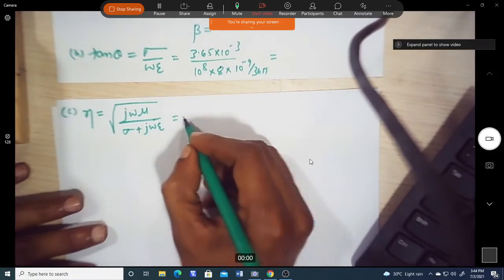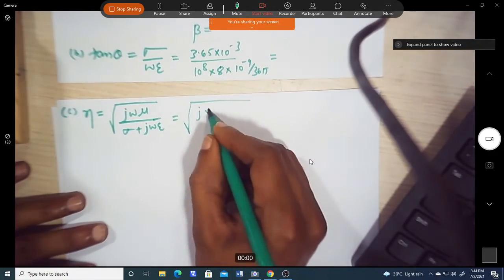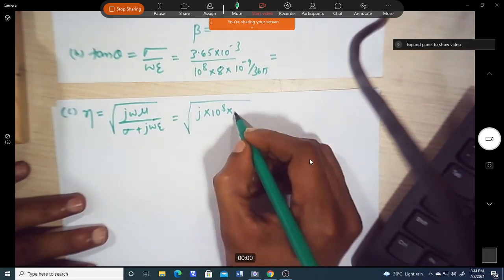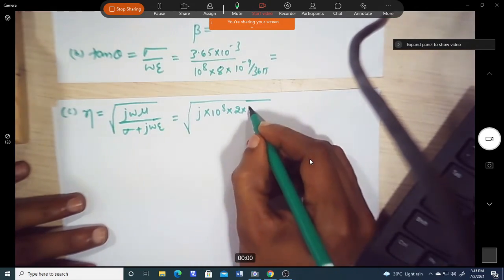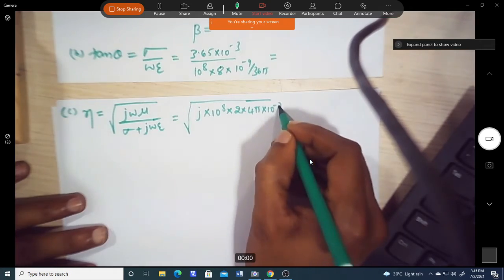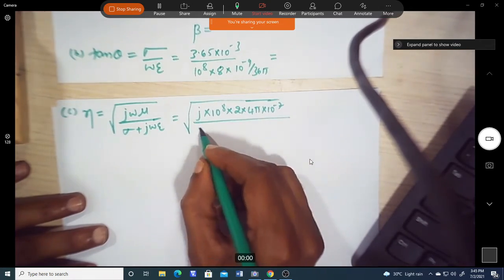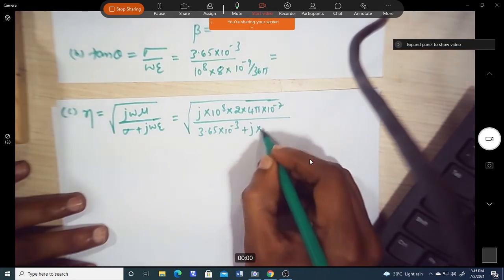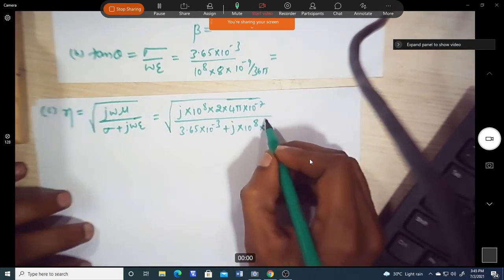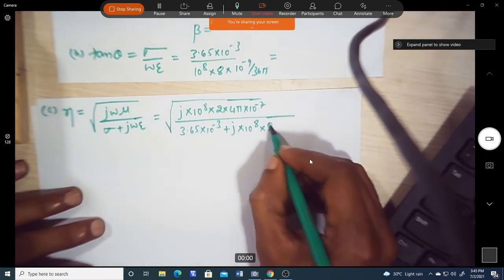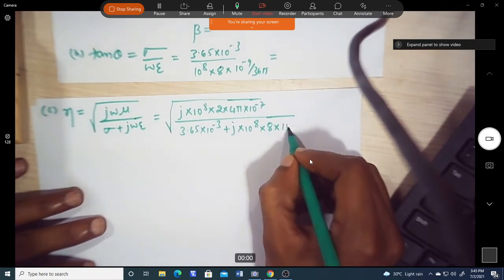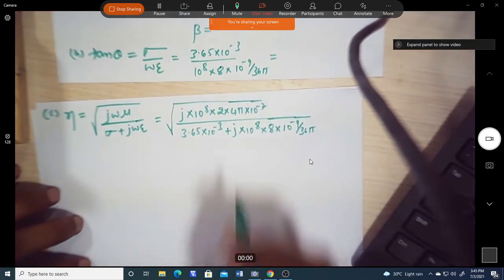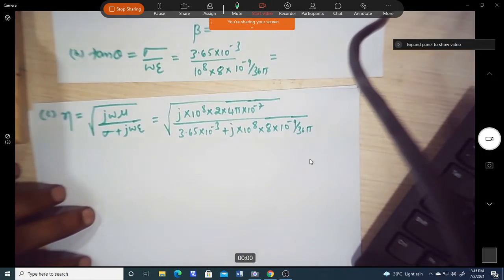So substitute: j into 10 power 8 into mu r mu naught, where mu naught is 4 pi into 10 power minus 7, over sigma, which is 3.65 into 10 power minus 3, plus j into 10 power 8 into epsilon, which we substitute as epsilon naught epsilon r, that is 10 power minus 9 by 36 pi. If you substitute, you will get eta.